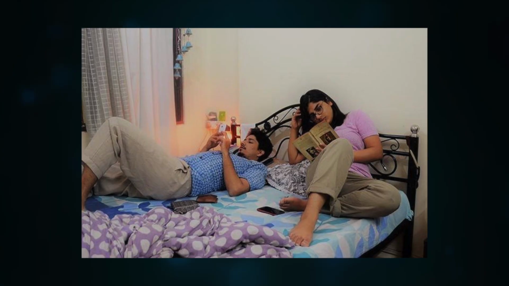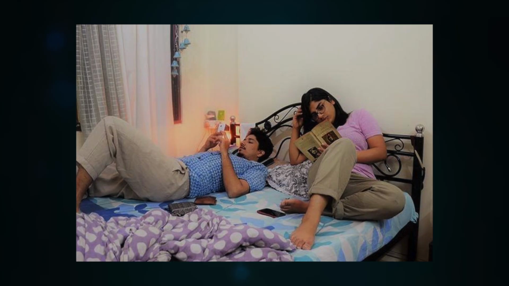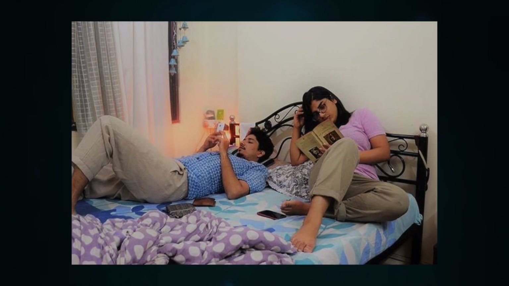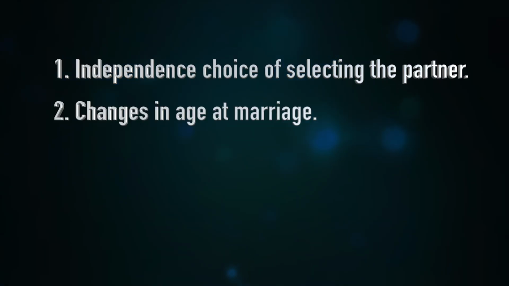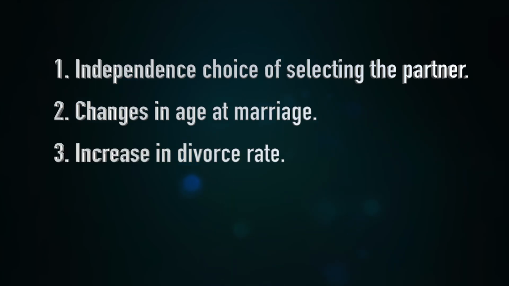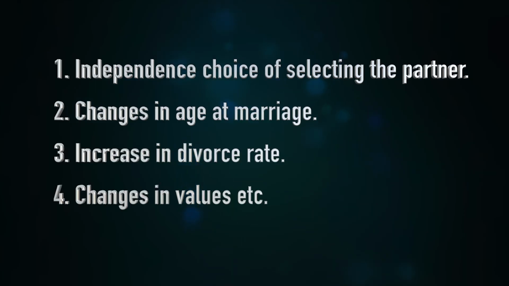There are a lot of changes in the pattern of marriage. In modern society, we find live-in relationships, and marriages do not last long. There are various reasons for changes in the marriage institution. 1. The independent choice of selecting the partner. 2. Changes in age at marriage. 3. Increase in divorce rate. 4. Changes in values, etc.